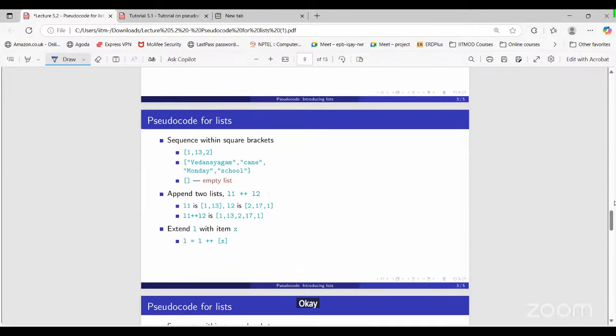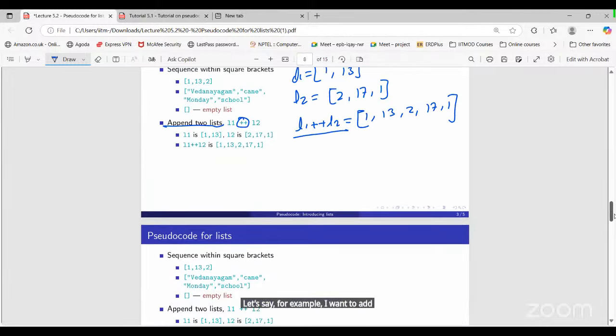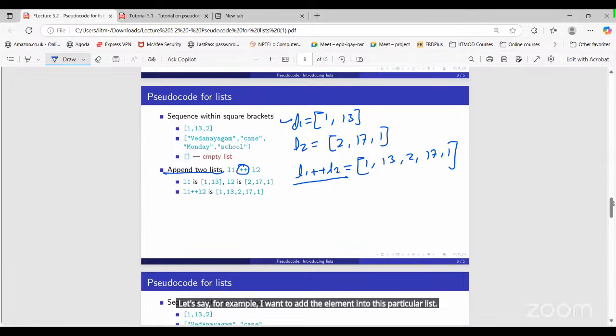Okay, great, right? So let's say, for example, I want to add an element into this particular list, right? So we have L1, L2. We saw how we can merge both the lists into a third list, if I say L1 equals L1 plus plus L2. But what if I want to add an element into this particular list here? How can we do that? So simply we can add this L1 plus plus, let's say I want to add 4 here, right?